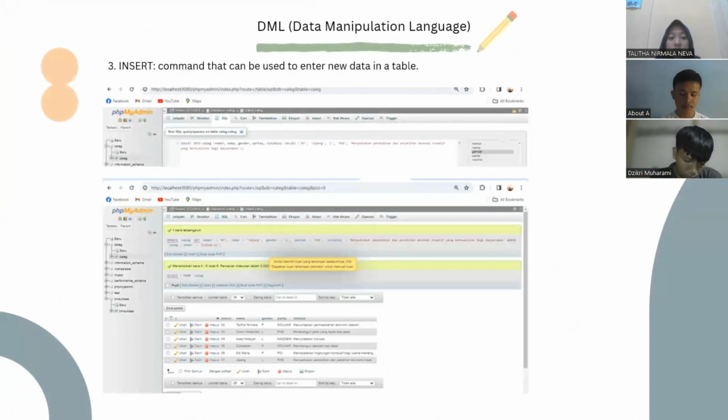Next, insert. Insert is a command that can be used to enter new data in a table. Insert is the same as update to add a new table. For the example, we add number 07.